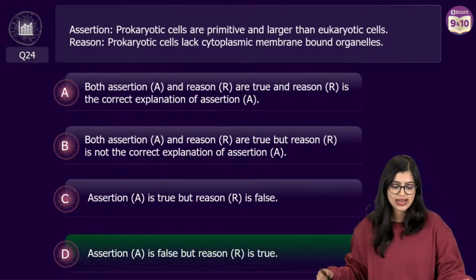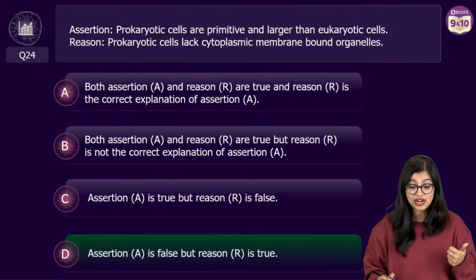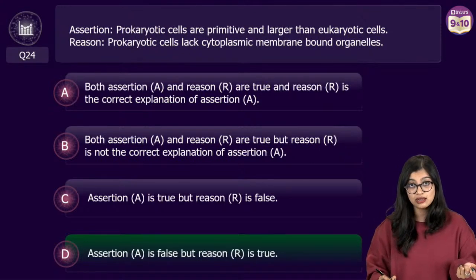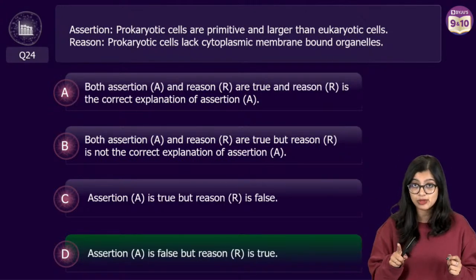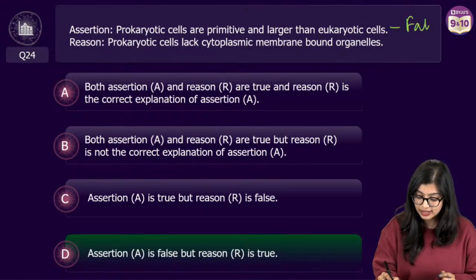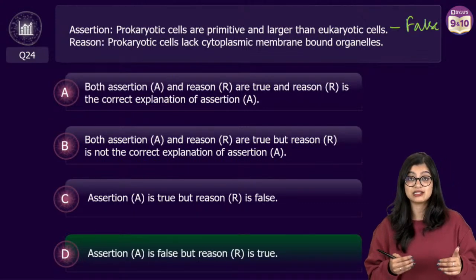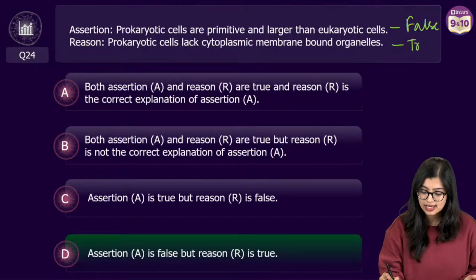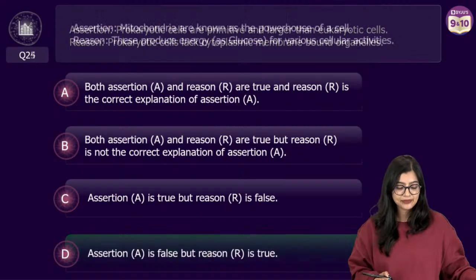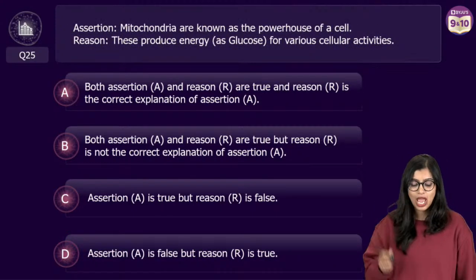Very good, all of you. Very good. Prokaryotic cells are larger than eukaryotic cell. Is bacteria larger than an animal cell? No, this statement is false. But do prokaryotic cells lack membrane-bound cell organelles? Absolutely true, right? Let's go on to the next one.